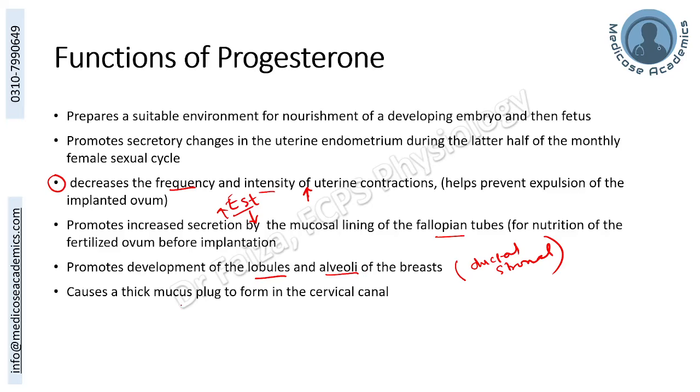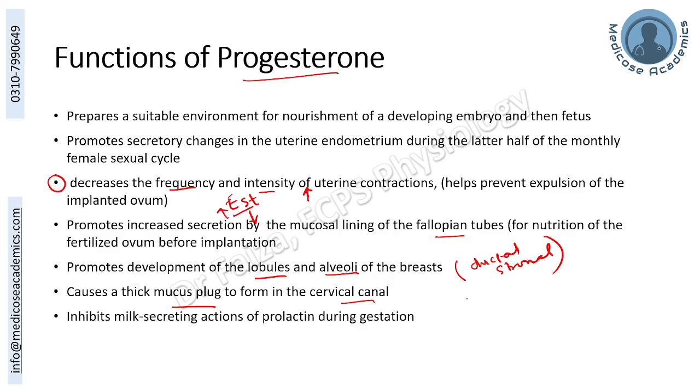It causes a thick mucus plug to form in the cervical canal so that the sperms may be retarded to travel into the uterine cavity now, because the progesterone was increased after ovulation. If the fertilization has occurred, the cervical canal mucus plug will retard the movement of sperm as well as the infectious microbes into the uterine cavity, so that polyspermy and infectious environment can be avoided, and if the fertilization has already occurred, the pregnancy can be sustained.